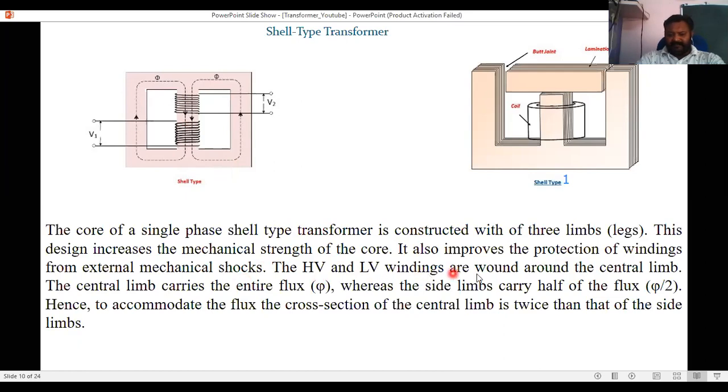The HV and LV windings are wound around the center limb. The center limb carries the entire flux phi, whereas the side limbs carry half of the flux, phi by 2. These are your side limbs. This is your main limb, on which your LV and HV are mounted. Hence, to accommodate the flux, the cross section of the center limb is twice that of the side limbs. So by default, when two windings are mounted on the center limb, the cross section of that center limb will be more than that of the others.